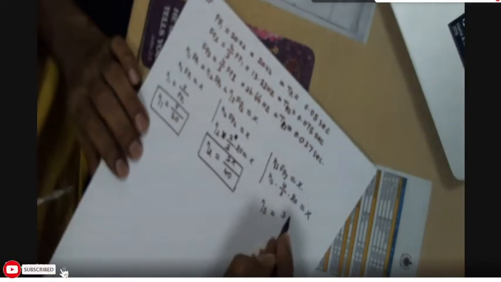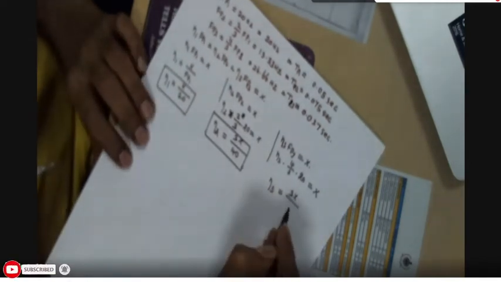In the same way, you tell me for eta 3. Eta 3 into fp3, which is 4 by 3 into 20, is equal to x. Therefore, eta 3 is equal to 3x by 4 into 20, which is 80. That means now we found the values: eta 1 equal to x by 20, eta 2 equal to 3x by 40, eta 3 equal to 3x by 80.